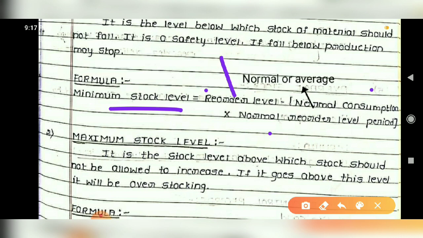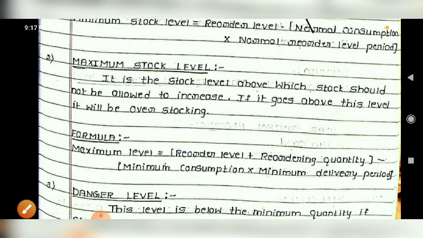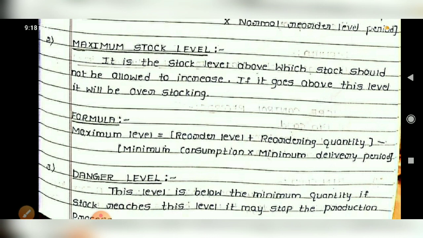So the reorder level amount will be given, that amount you have to take, minus, in bracket, you have to take normal consumption. Normal or average, any word will be given in the question. Okay, normal or average consumption into normal or average reorder level. All these components will be given in the problem. So you just have to get the components from the problem, apply the formula and calculate this. That's all. Okay, so let us move on to the next particular level, that is maximum stock level.